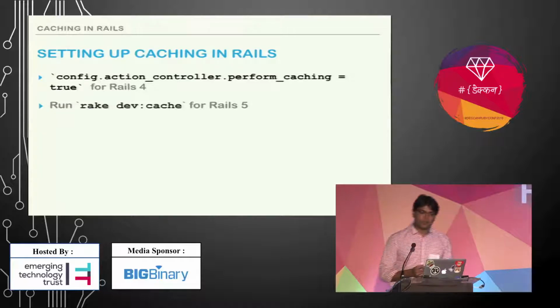For Rails 5, there is a new way: you just run this rake task and it will create the appropriate files and enable perform caching for development mode.